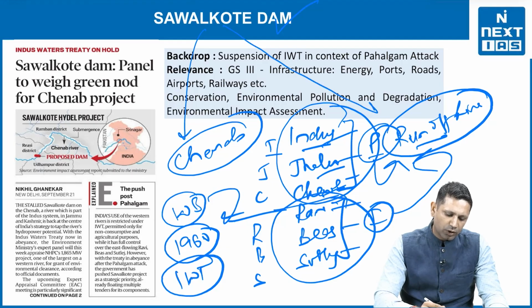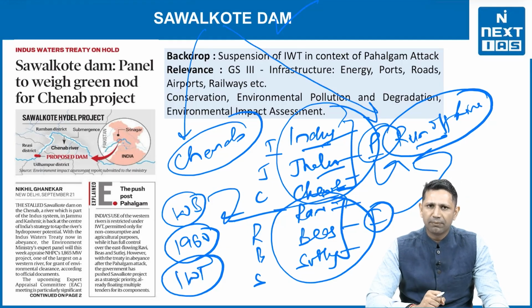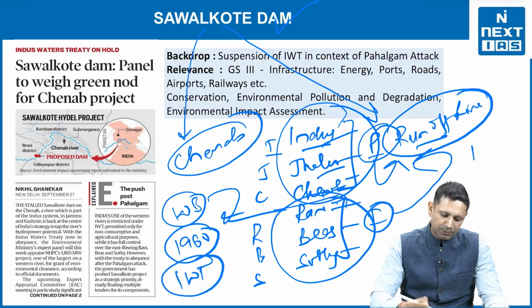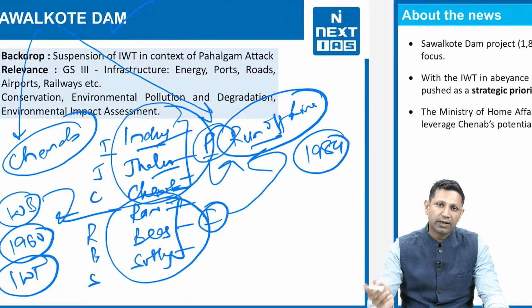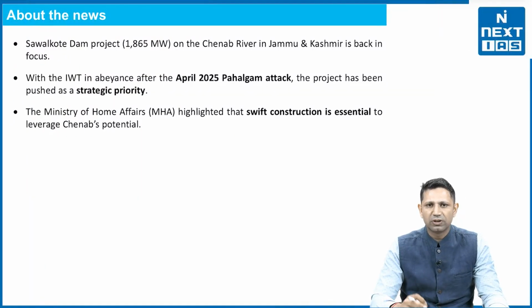And Pakistan did not allow this Sawalkote Dam. So that is the main challenge here. This particular project came up in 1984. तो उतना पुराना है ये, 40 years old है ये project. So what is the news here? The news is very simple.